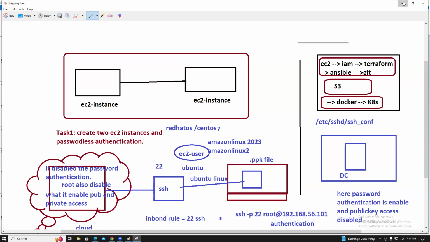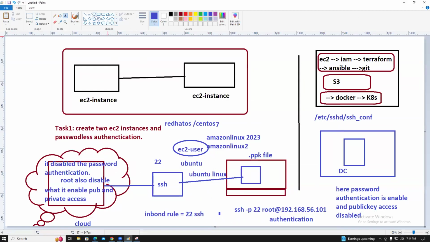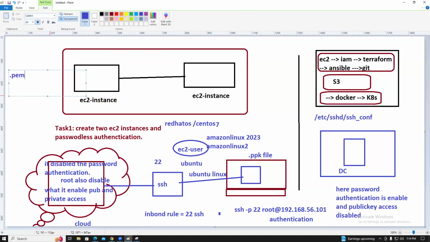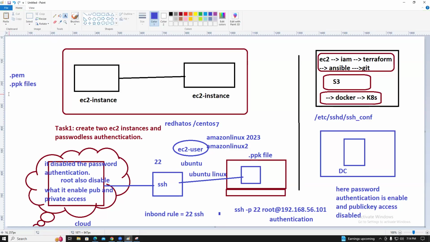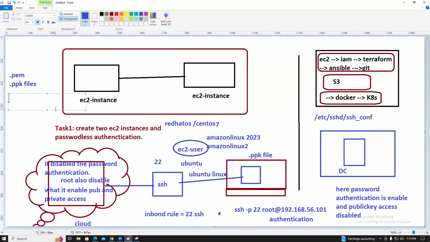Good question. So the pem key, what is that, guys? We have .pem and .ppk files. The .ppk supports PuTTY, Super PuTTY, MobaXterm.